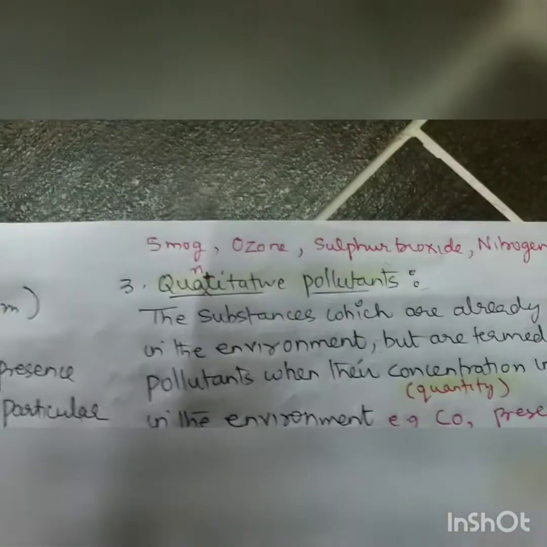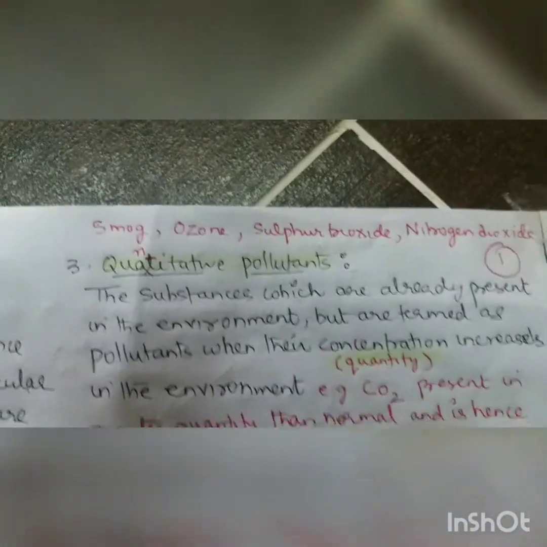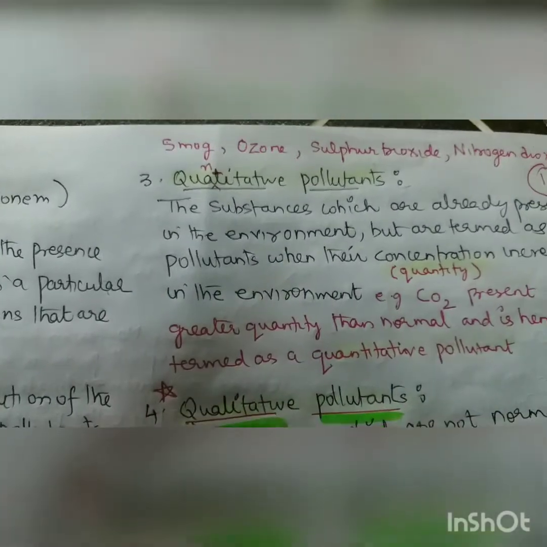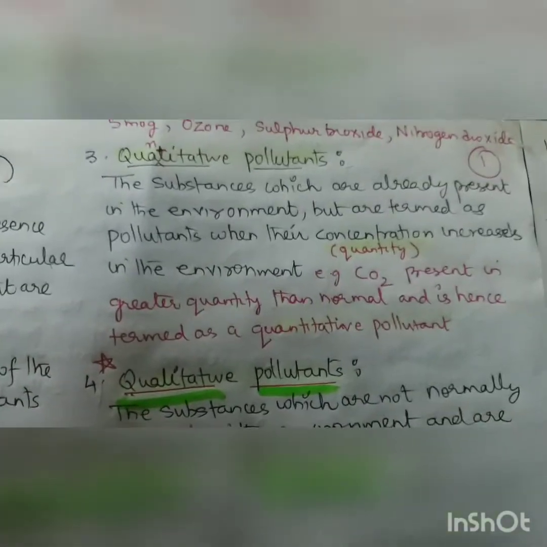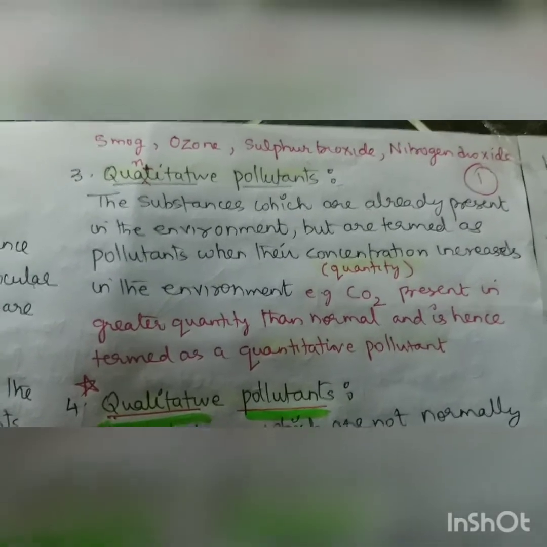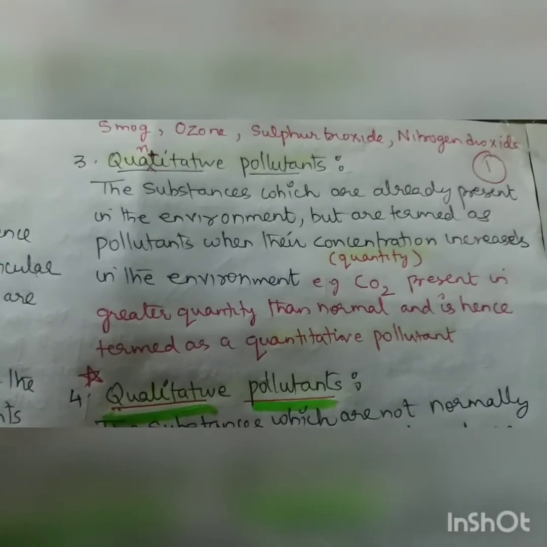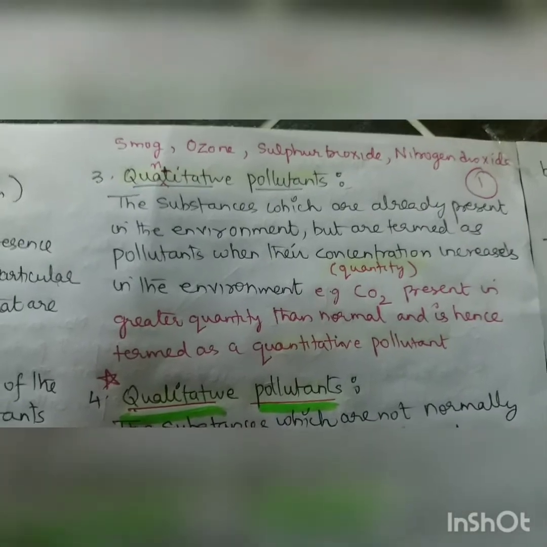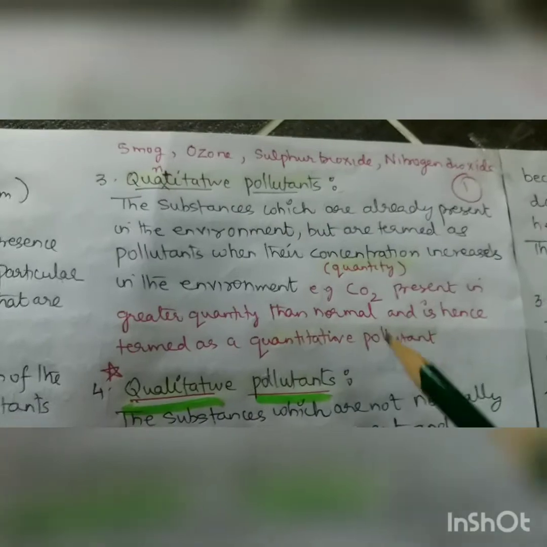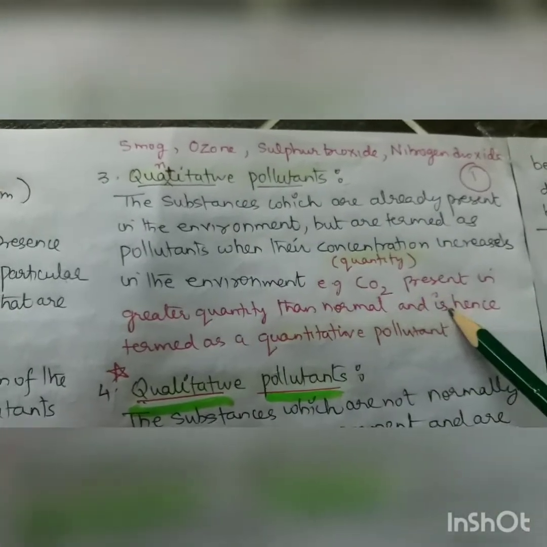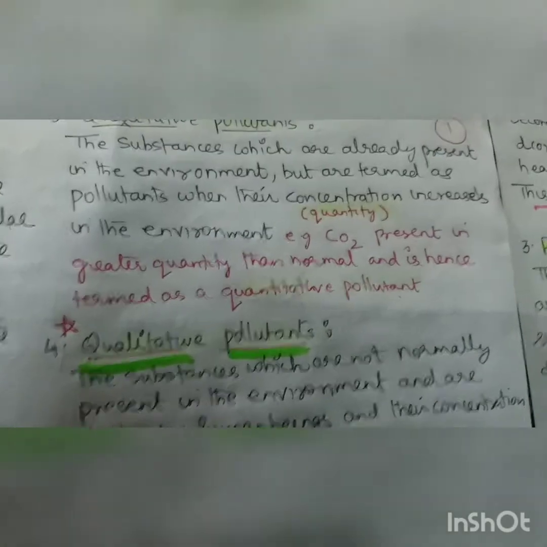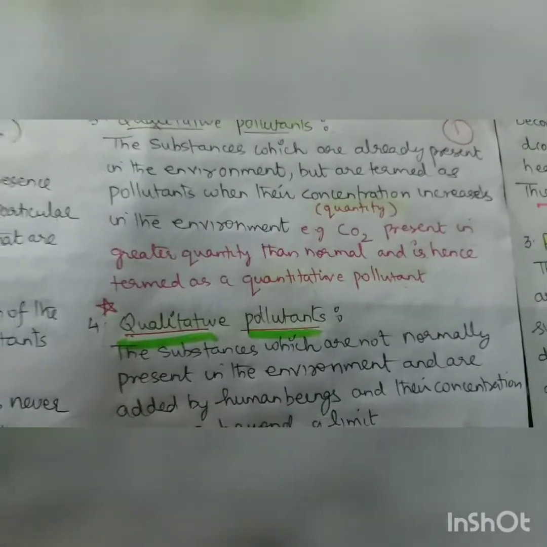Besides that, we have smog, sulfur trioxide, nitrogen dioxide. Then we are coming to the quantitative pollutants, the substances which are already present in the environment but are termed as pollutants when their concentration, that is quantity, in the environment increases. Like carbon dioxide, I already told you, present in greater quantity, hence called quantitative pollutant, and its increase results in global warming, that is greenhouse effect, which we are doing on a subsequent day.